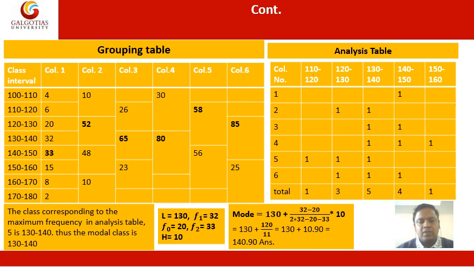Then 32 minus 20 is 12, multiplied by 10, 120. Then 2 multiplied by 32 becomes 64. 64 minus 20 minus 33 becomes 11. Then 130 plus 120 divided by 11. When we solve 120 divided by 11, that becomes 10.90, and the total answer is 140.90. That becomes the answer.